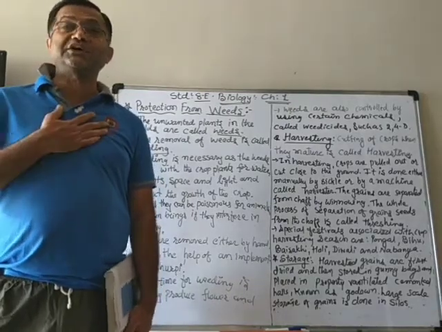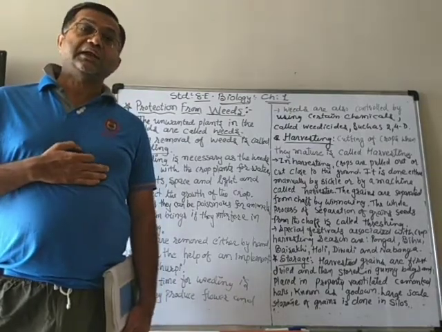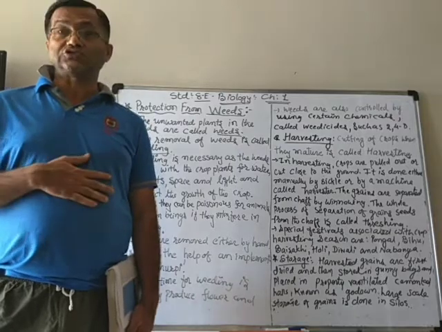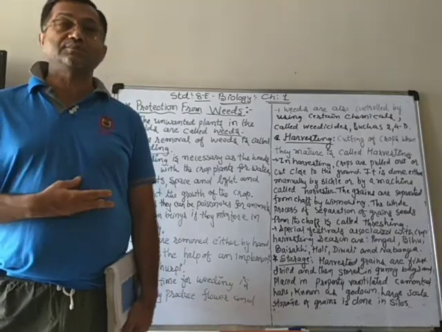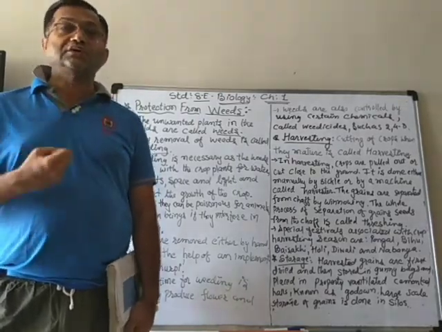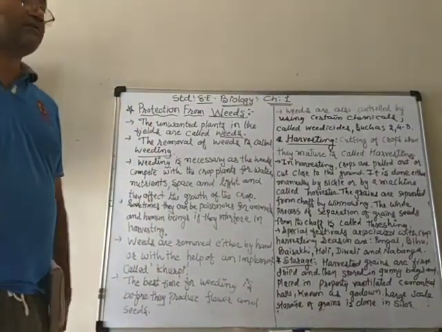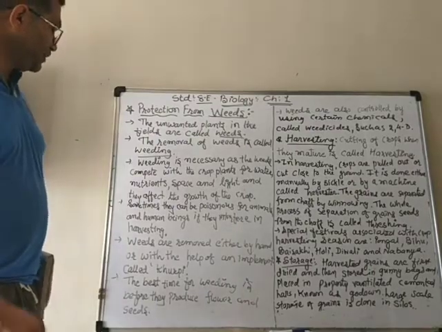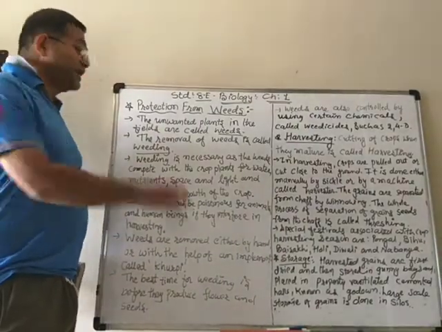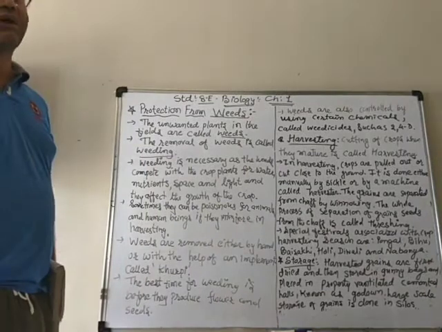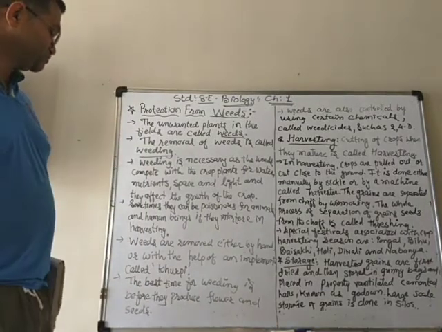If we eat that, we can get sick or we can even die. Similarly, if animals eat it, they can also be in danger. Therefore, it is very, very necessary that we remove them from time to time.